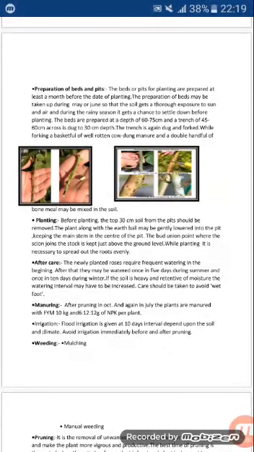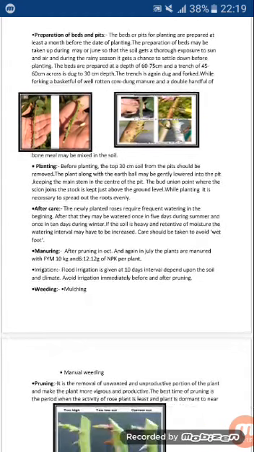Next is manuring. After pruning in October and again in July, the plants are manured with 10 kg of farmyard manure and nitrogen, phosphorus and potassium in the ratio of 6:12:12 per plant. Next is irrigation. Flood irrigation should be given at 10 days interval depending upon the soil and climate, and avoid irrigation immediately before and after pruning.